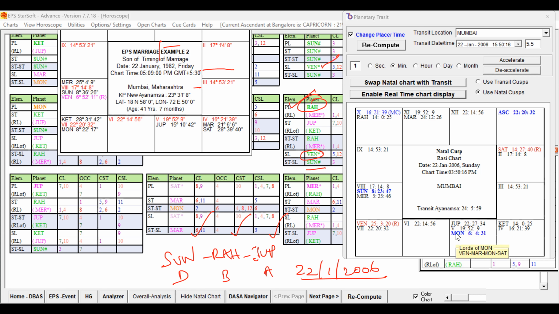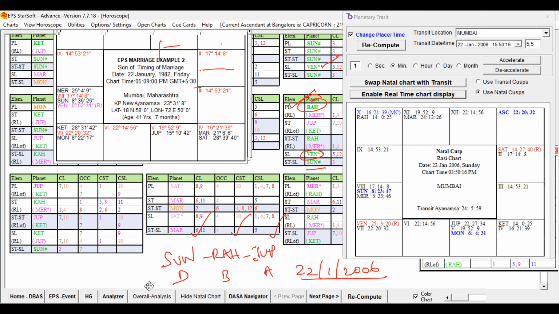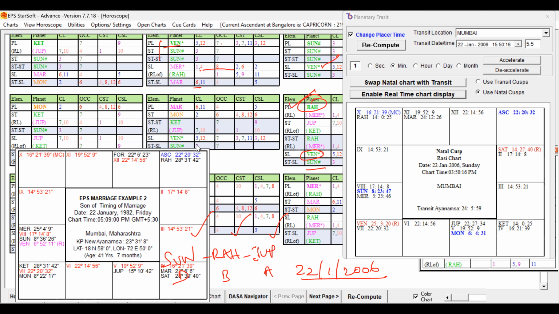And moon in the sign of Venus and the star of Mars. So Mars is a favorable key planet or not? Yes, Mars is 11th lord and 5th cuspal sublord. Even if I don't know what the time is there, if it is morning, it will again be in the sign of Mercury and star of Mars only. The moon's star lord is Mars.